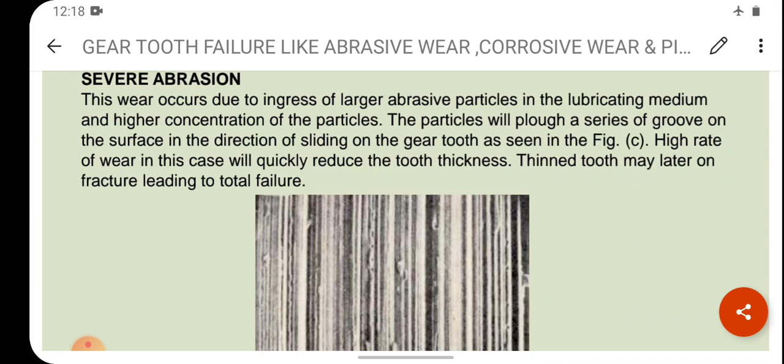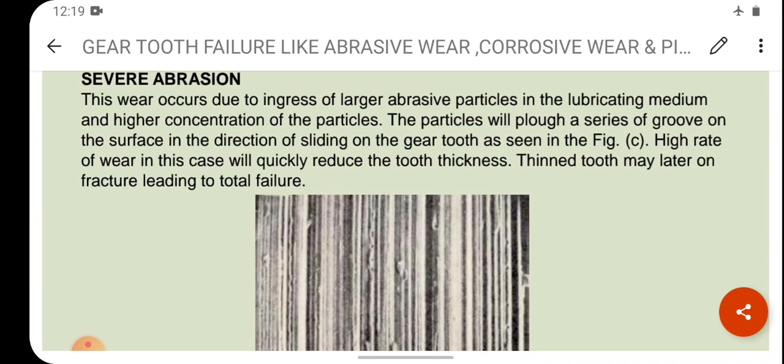Larger abrasive particles are entering the lubricating medium at a higher concentration. The particles will plow a series of grooves on the surface in the direction of sliding on the gear tooth, as can be seen in figure number C.